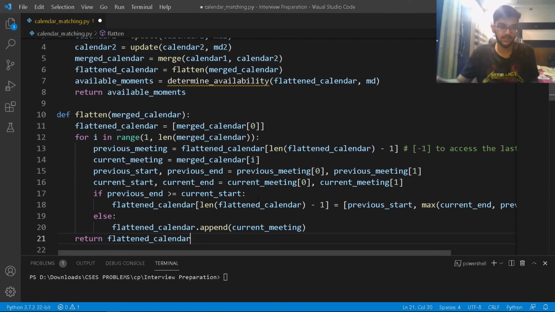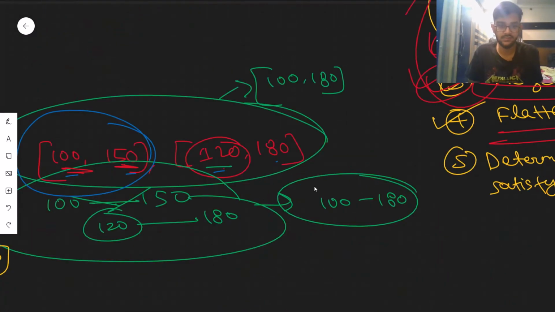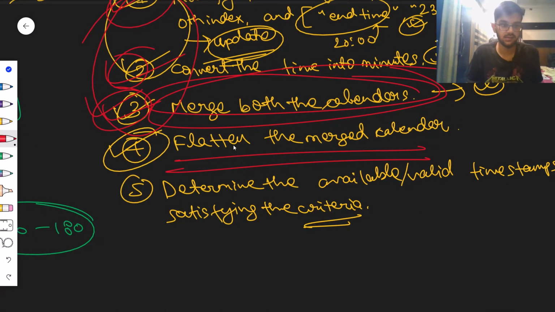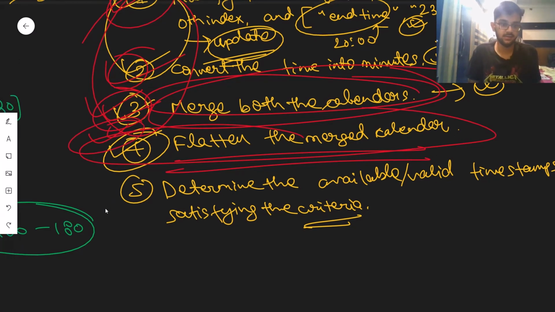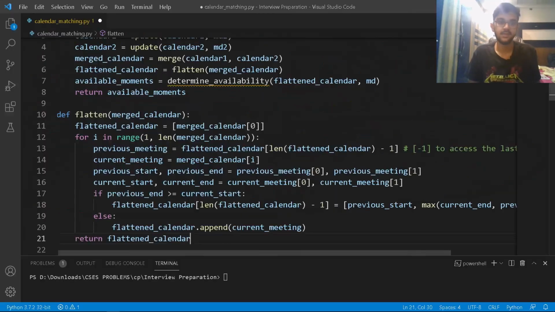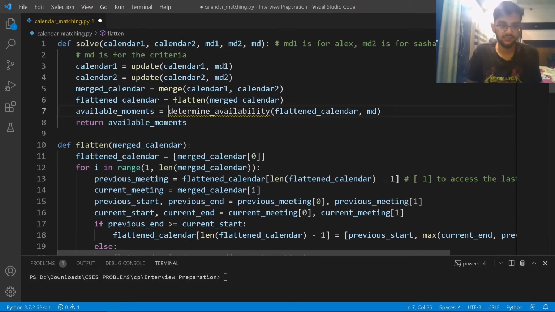And just by talking and discussing some lines of code with a few examples, we have covered the fourth step as well, right? So we are done with the fourth step as well. And at the end of the day, we are left with this information: determine the available or valid timestamps satisfying the criteria. Perfect, right? Let's figure it out. How do we write that? We are left with this one, right?